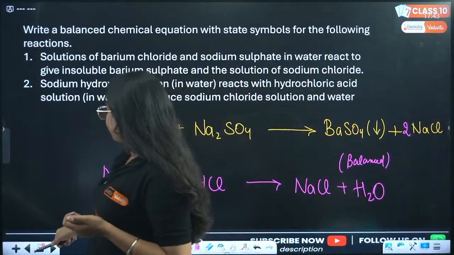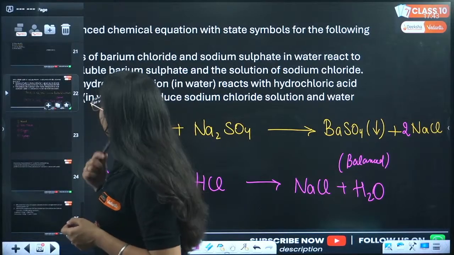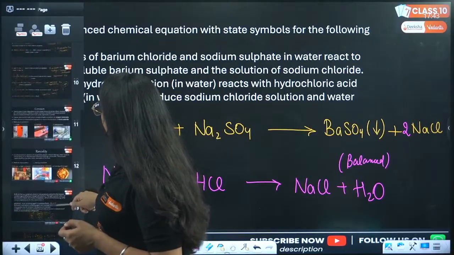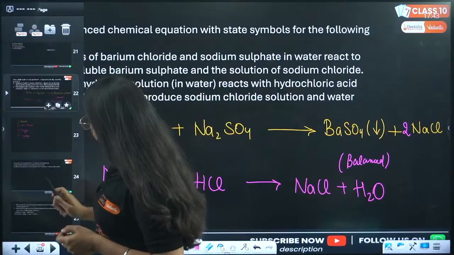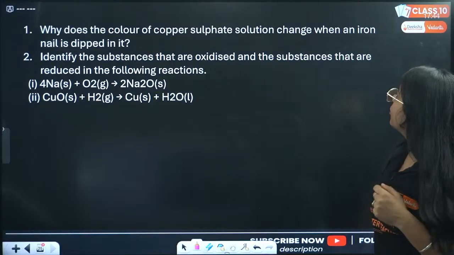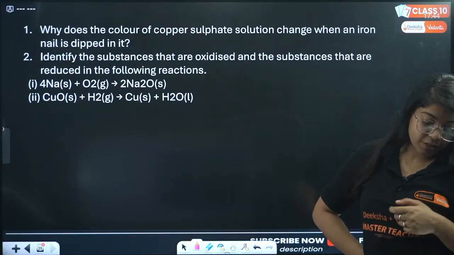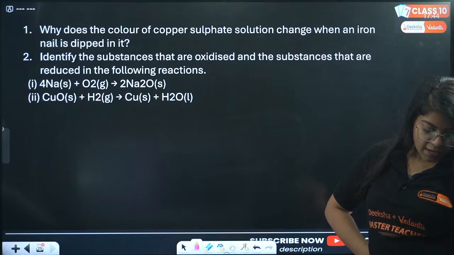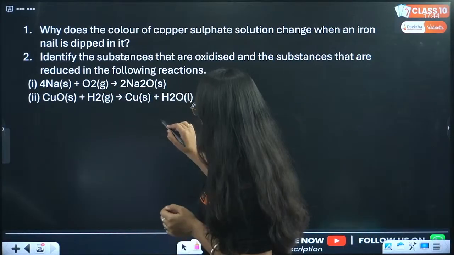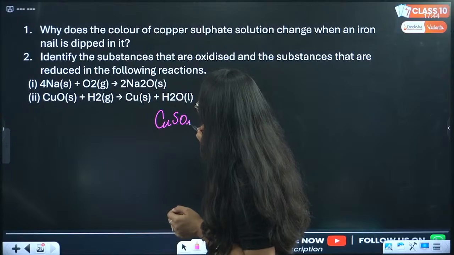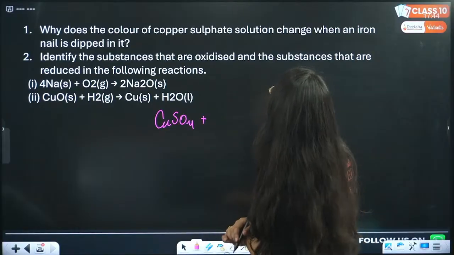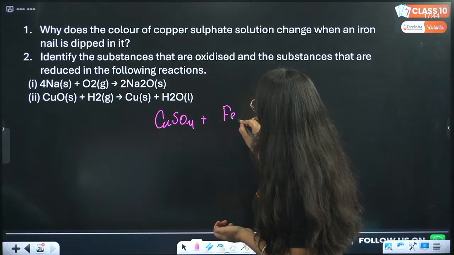Okay, let's move to the next question. We have 2 or 3 more very important questions. Let me give you this one. Why does the color of copper sulfate solution change when an iron nail is dipped in it? How many of you can answer me this question? Why does the color of copper sulfate solution, that is CuSO4, change when an iron nail is dipped in it? Then what happens?